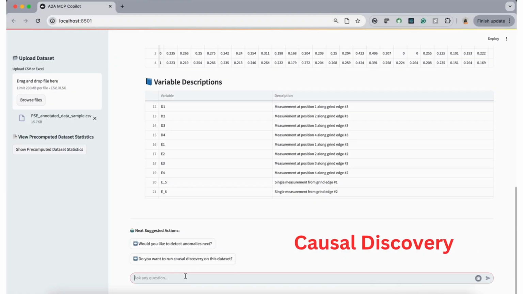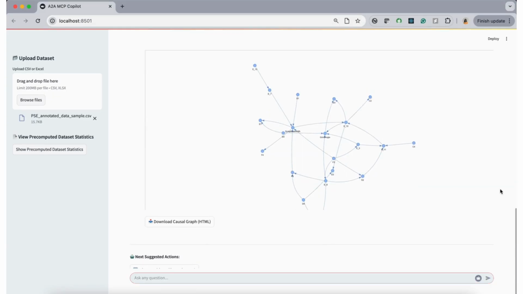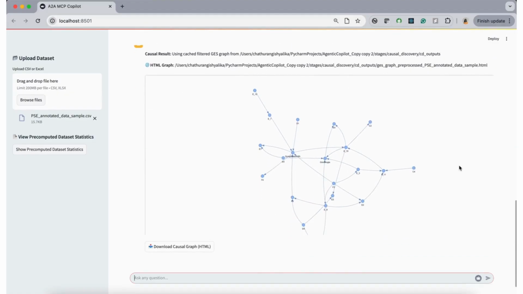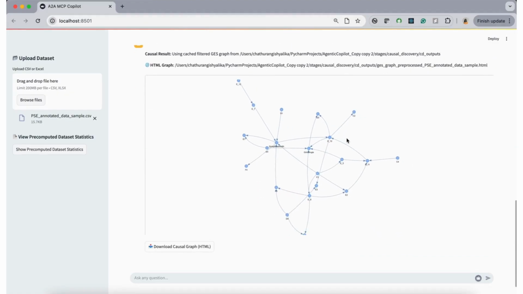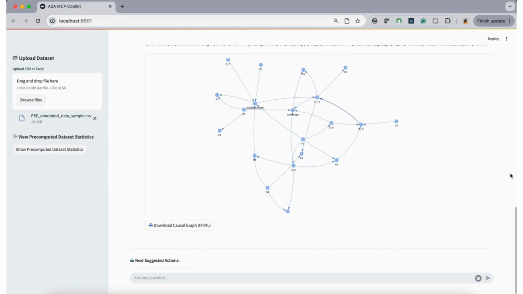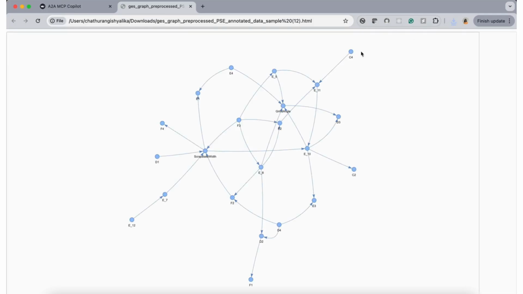It can perform causal discovery, revealing hidden dependencies between process variables. This causal graph shows how control variables affect observation variables in the PSE dataset and how the observation variables causally influence each other. The causal graphs are enriched with domain knowledge from the grinding process, incorporating the ordered sequence of grinding steps to ensure more accurate and process-aware causal reasoning.